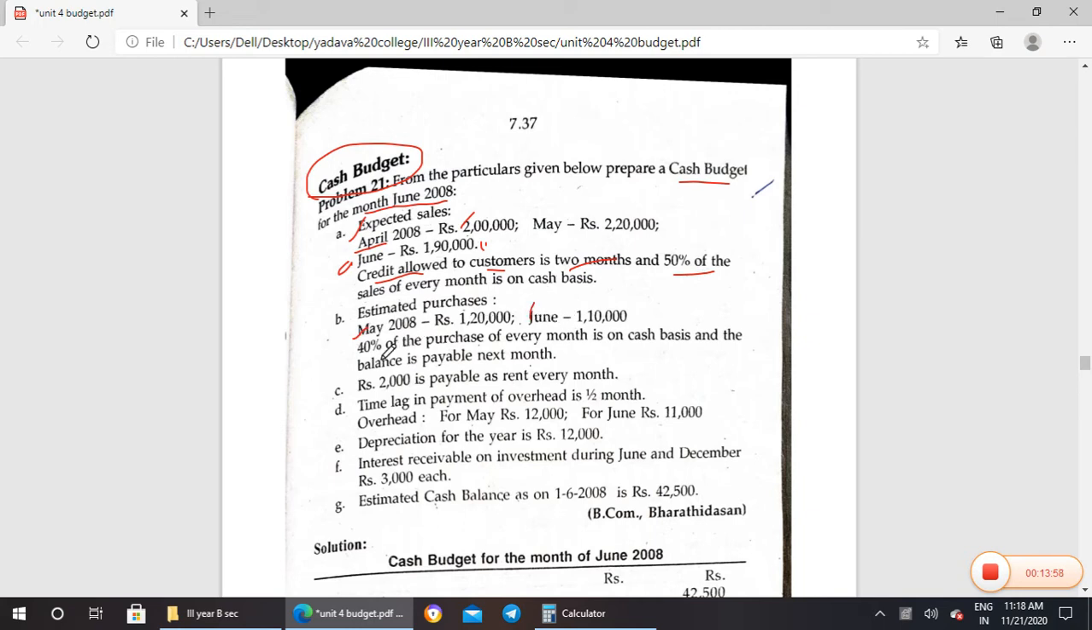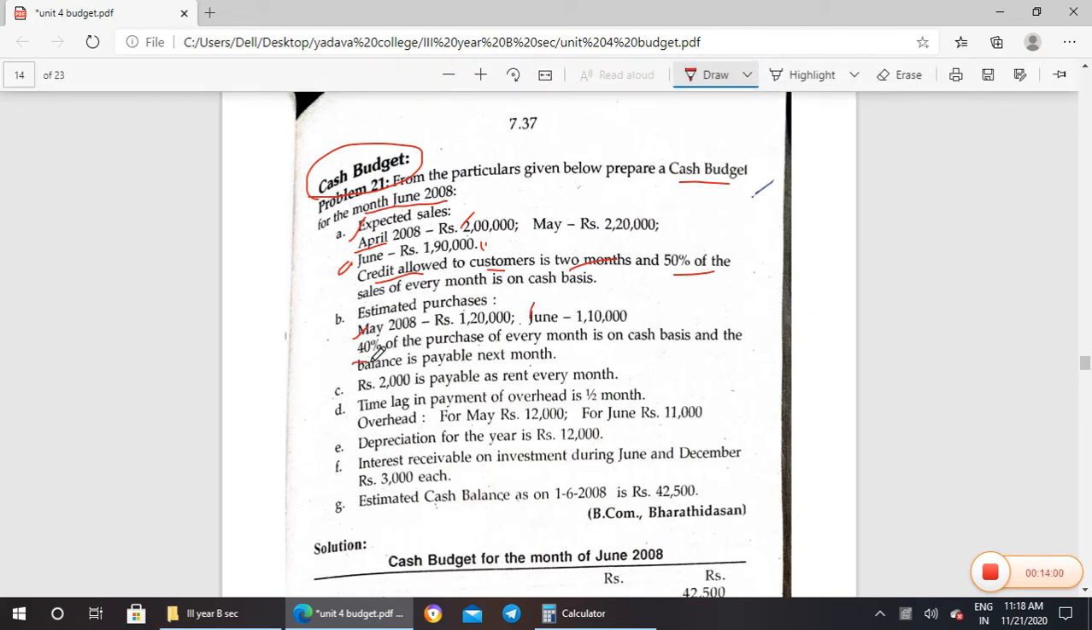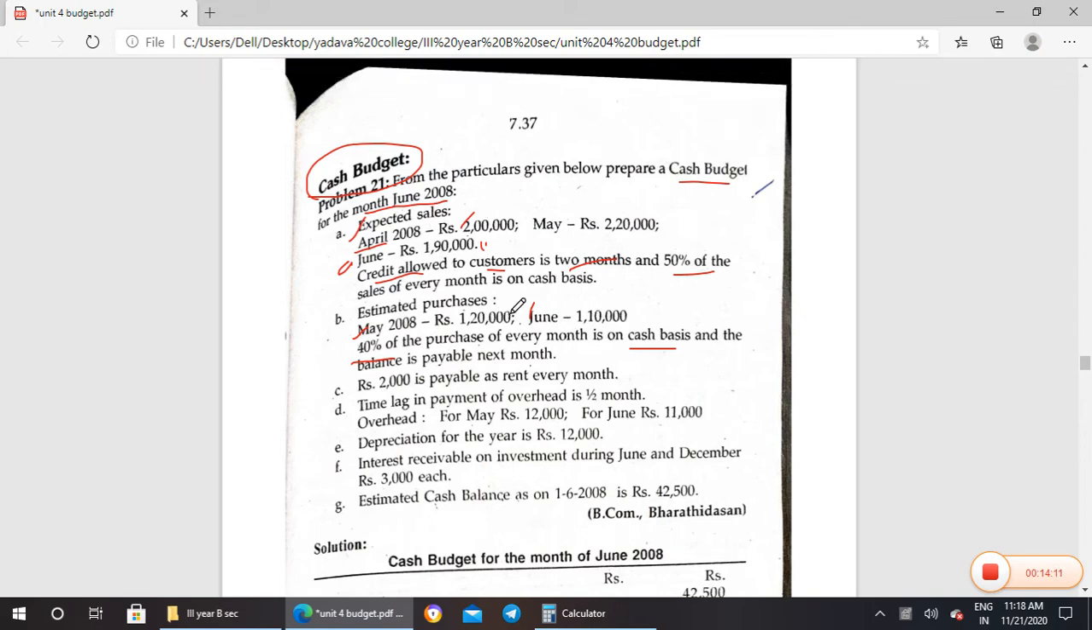In purchases, 40% of the purchase of every month will be paid on cash basis. That is, May 40% means 1,20,000. They have paid only 40% as cash. The remaining 60% will be paid in the next month. If they have purchased in May, then only 40% is paid in that month itself as cash. The remaining 60% will be paid in the next month, that is June.